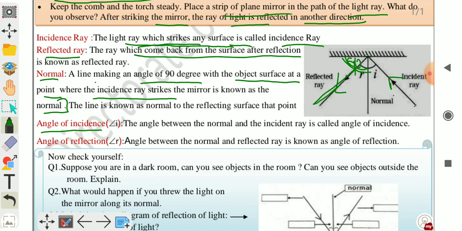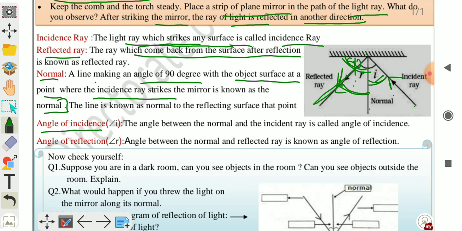Angle of incidence: the angle between the normal and the incident ray. This angle is called angle of incidence and denoted by small i. What is angle of reflection? Angle of reflection is the angle between the normal and the reflected ray. This one is the reflected ray, so the angle between the normal and reflected ray is called angle of reflection, and it is denoted by small r.